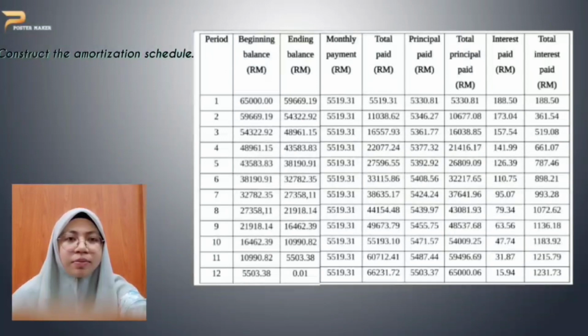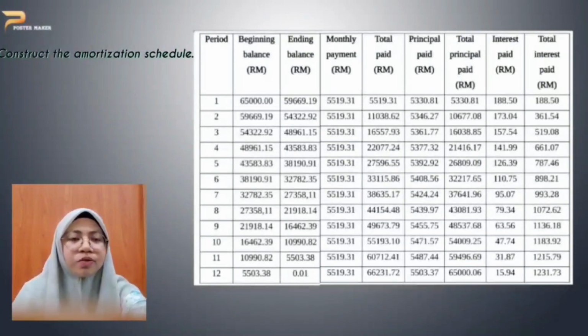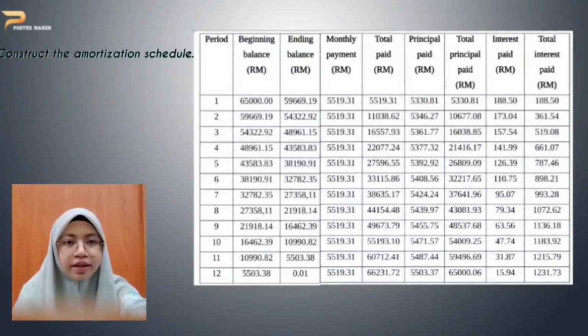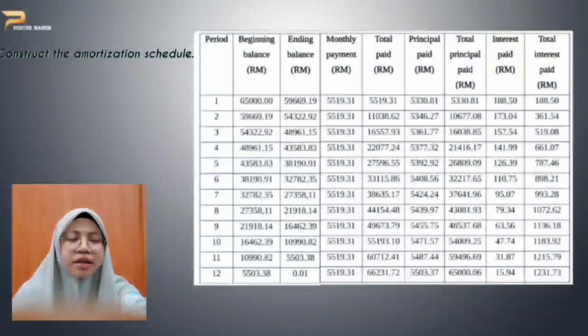Continue with the principal paid. Monthly payment minus interest paid, which is 5,519.31 minus 188.50. The answer will be 5,330.81 for the first month. Total principal paid for the first month is the same as the principal paid. And then the ending balance: to calculate the ending balance is beginning balance minus principal paid, which is 65,000 minus 5,330.81.